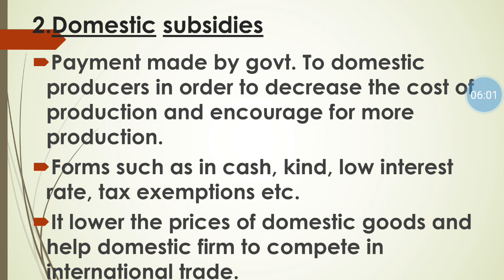It means the government is encouraging the firm to sell the commodity at a lower price in the international market and compete in international trade. In short, the main reason behind domestic subsidies is first to encourage firms, and second, because of this the prices of domestic goods and services remain low so that in the international market they can sell commodities and services at low prices and compete easily with international firms.